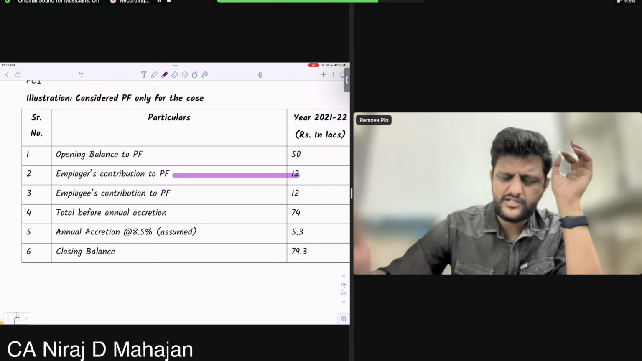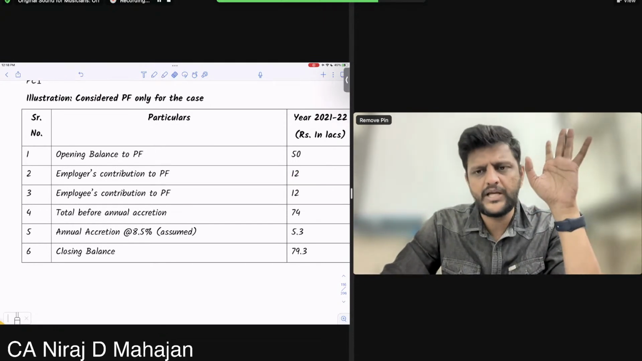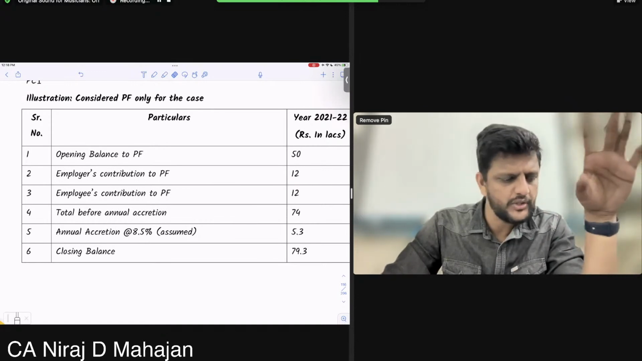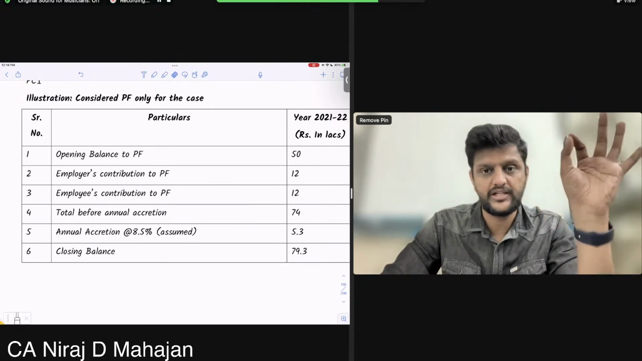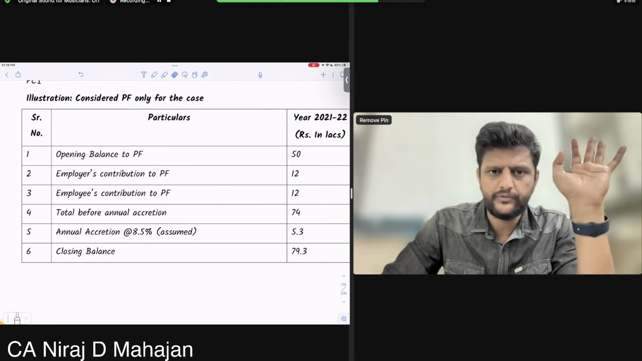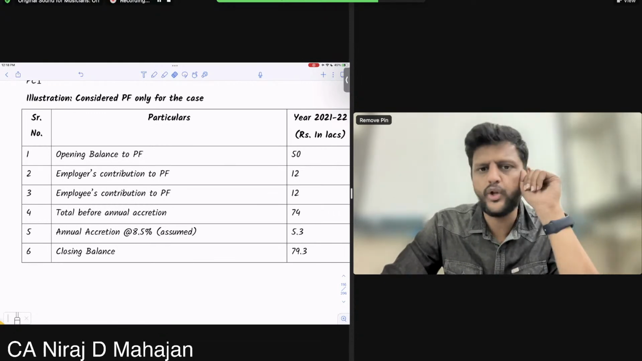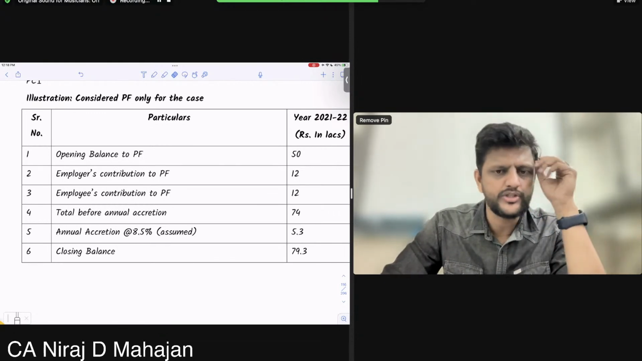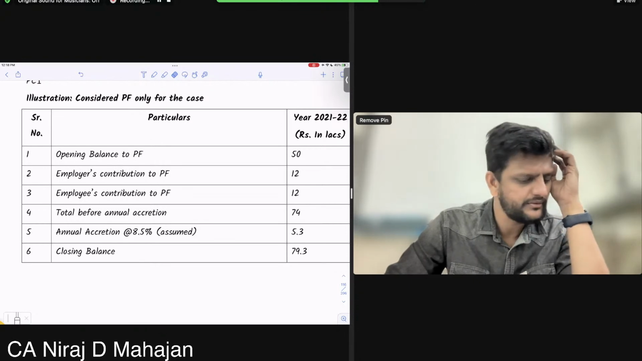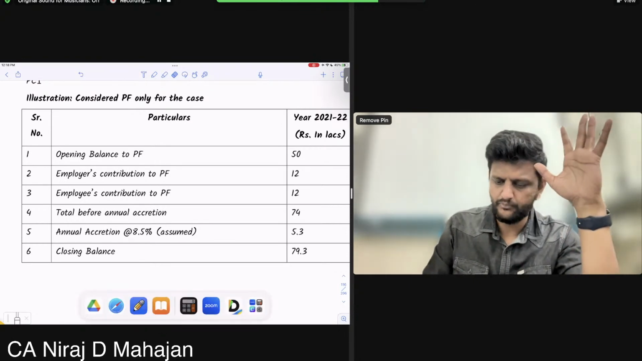Let me tell you a very simple thing, bachcho. Please understand. This 12 lakhs was not invested lump sum, and the employee also had not invested 12 lakhs lump sum. This was going monthly. Clear till here? So don't tell me directly 8.5% on 74 lakhs. Check, it will not come. Do reverse calculation: 5.3 divided by 8.5%. Tell me. Are you getting my point?